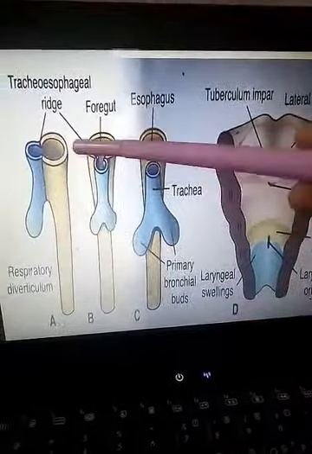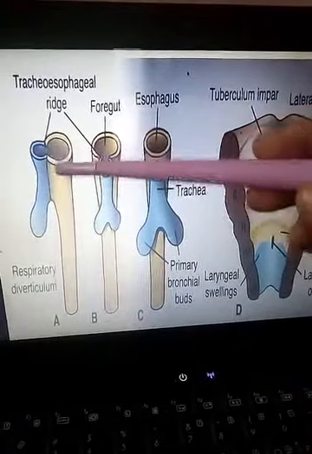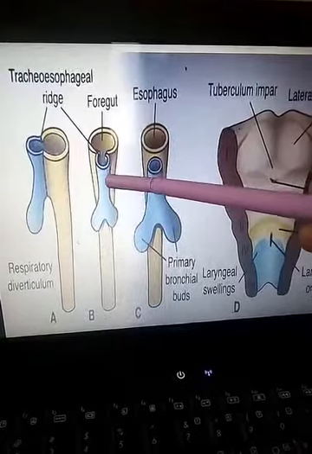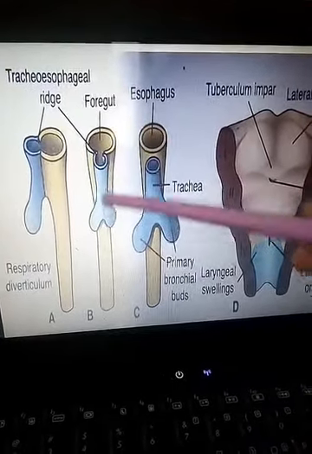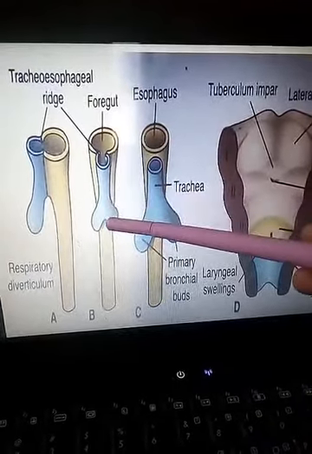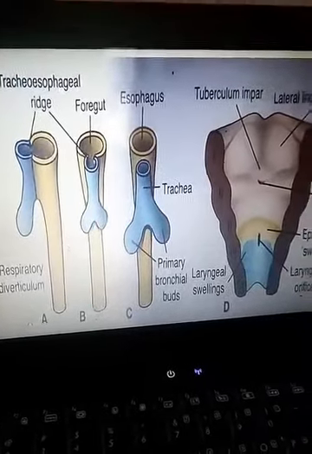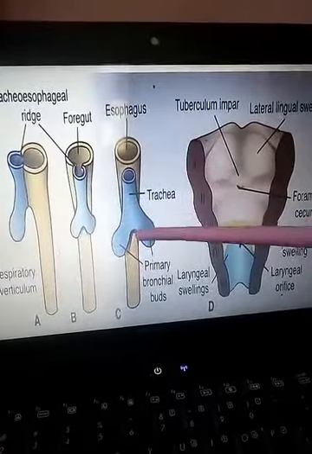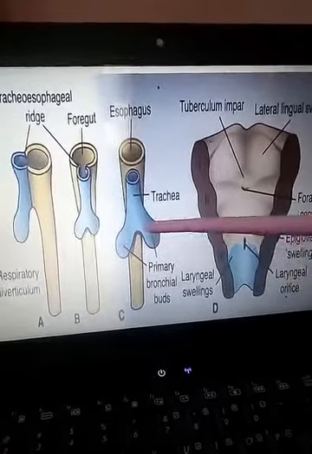This is the diverticulum that elongates towards the caudal end. When it reaches down, its lower part bifurcates. Here you can see it is bifurcating.